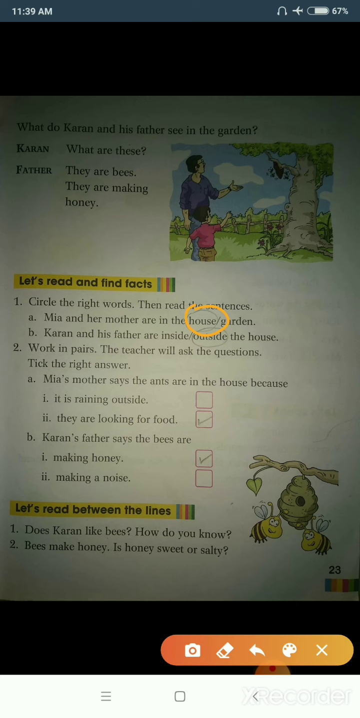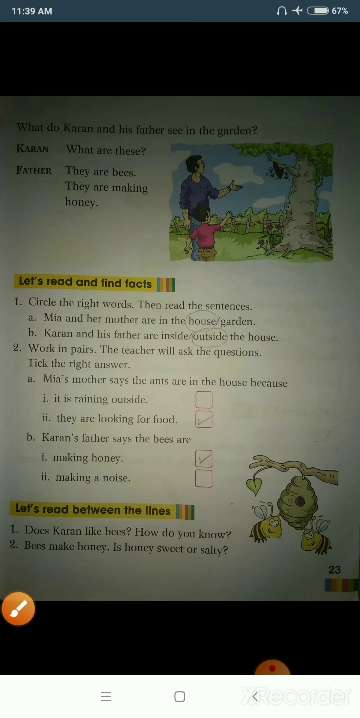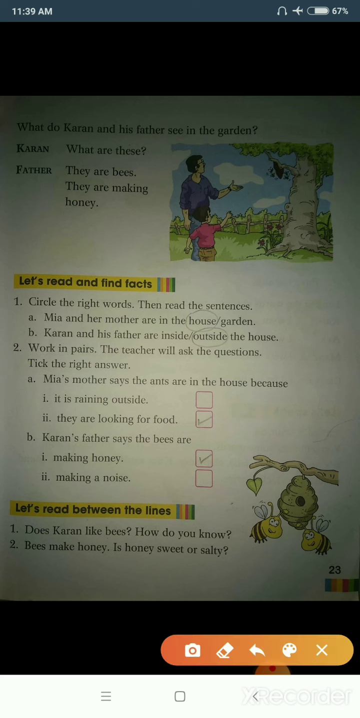The second sentence is, Karan and his father are inside the house or outside the house. Students, can you answer this question? Where are Karan and his father? They are outside the house. They are in the garden. So please circle the word outside.